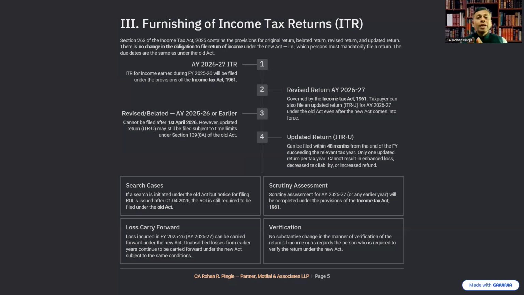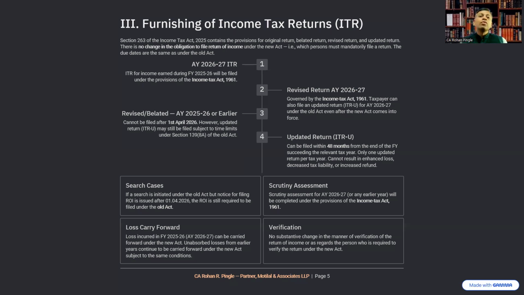So a revised or belated return for AY 25-26 or an earlier assessment year cannot be filed after 1st April 26. Please note that down. That is over. The time limit is over. Now we cannot file a revised or belated return for AY 25-26 or an earlier assessment year. However, the taxpayer may still file an updated return, subject to the time limits prescribed under the old Section 139(8A) of the old Act.